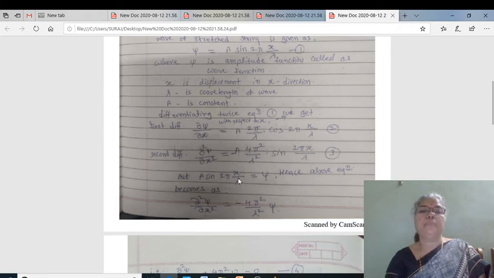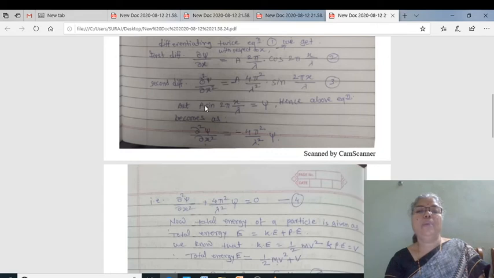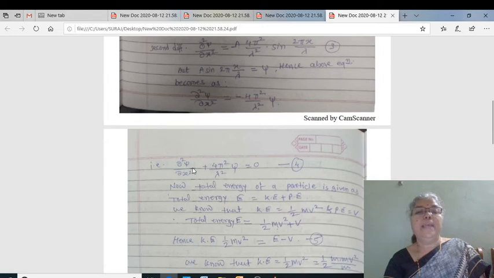Let this be our expression number 3. But according to equation number 1, psi is equal to a sine 2 pi x by lambda. Putting this value here, equation number 3 becomes del square psi by dou x square equal to minus 4 pi square by lambda square into psi. That is, del square psi by dou x square plus 4 pi square by lambda square into psi is equal to 0.